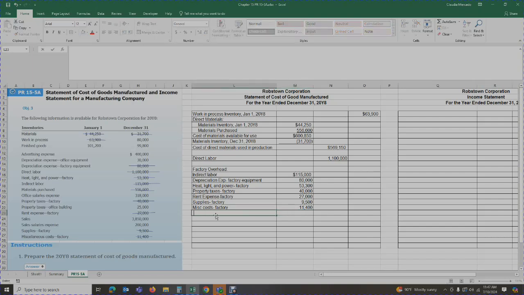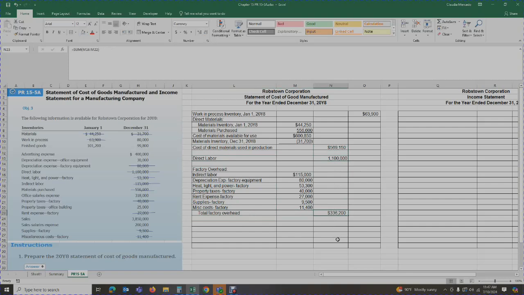So now I'm going to get my total factory overhead. I'm going to add all of my costs here, and that gives me $336,200. Okay, so I've got my three components: direct materials, direct labor, and factory overhead. We've got those three totals.